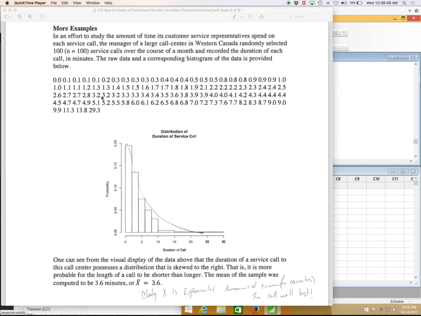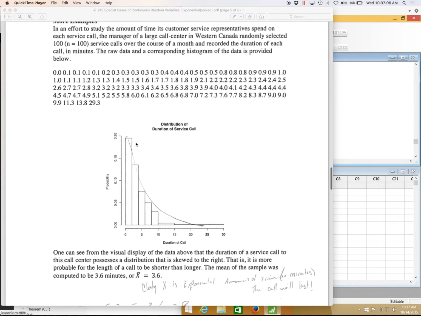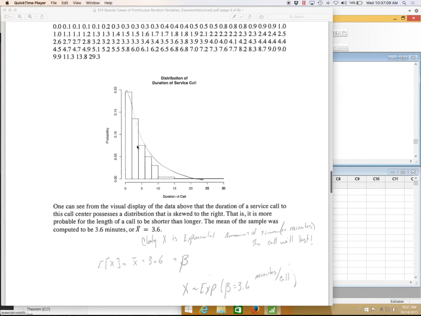When these data points were plotted, they gave us this shape. This is the exponential shape. We expect this to be an exponential shape if we're talking about how long a phone call lasts. Basically, you're talking about length of time per phone call, so time per success. This should be an exponential type question. You can see that it's exponential shaped, skewed to the right.